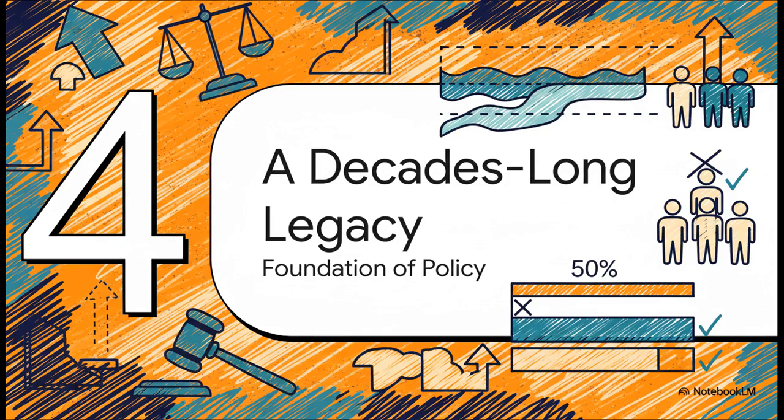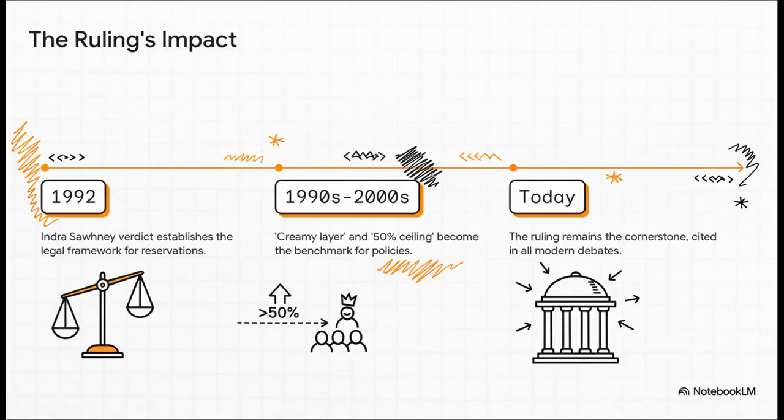So, a case from 1992, that was a long time ago. Why does it still matter so much today? Why are we even talking about it? Well, because its impact on Indian society and law has been massive and incredibly long-lasting. You see, this wasn't just some one-off decision. The principles they laid down in 92, that 50% ceiling and the creamy layer rule, they literally became the fundamental rulebook, the blueprint for India's entire affirmative action system for all the years that followed.